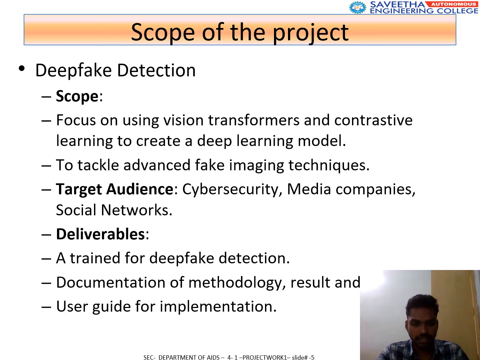Our scope of the project is as follows. The project focuses on leveraging vision transformers and contrastive learning for deepfake detection. Its primary audience includes cybersecurity professionals, media organizations, and social media platforms. Key deliverables are a trained detection model, documented methodologies, and a user-friendly web app. However, real-time monitoring and purely audio-based deepfake detection fall outside this scope. The dataset includes diverse videos from platforms like YouTube and Twitter with a focus on both high and low resolution content. Limitations include performance variations with video quality and novel deepfake techniques.